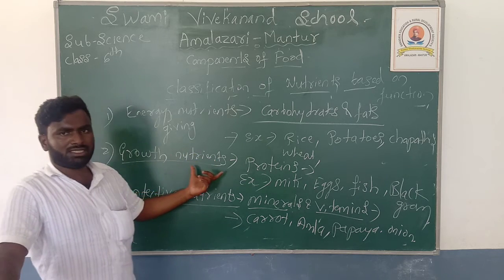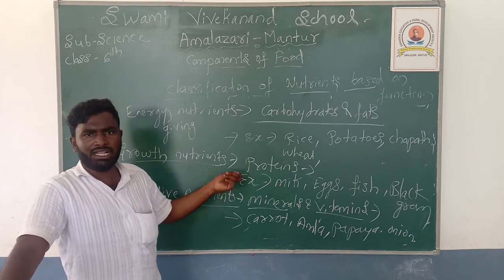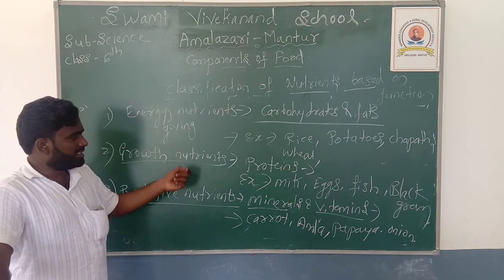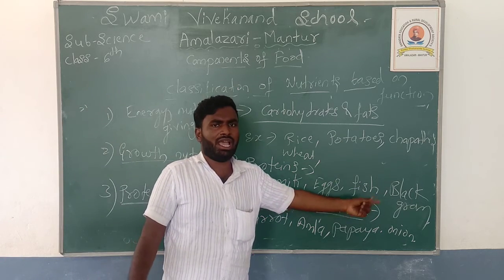And growth nutrients are the proteins. Proteins help the growth of our body and also help to repair the worn out tissues of our body. The examples for the food items which contain the protein: milk, eggs, fish and black gram.